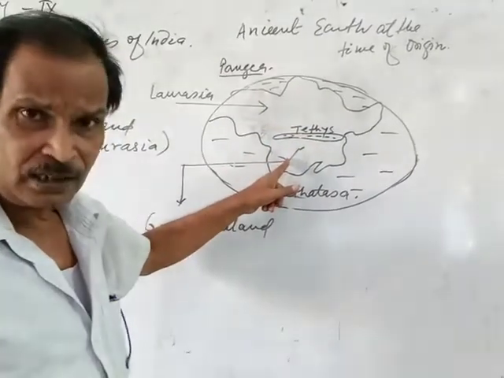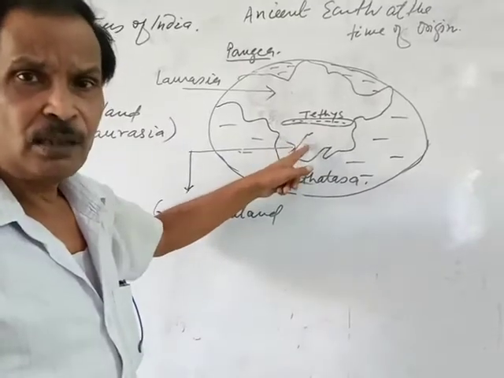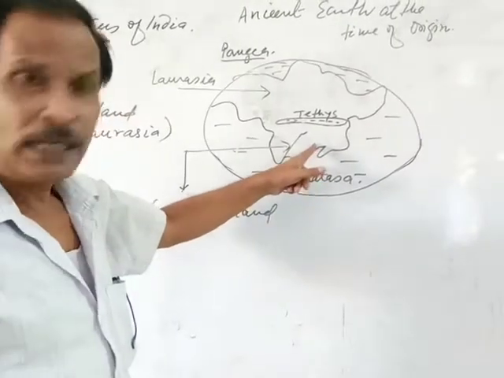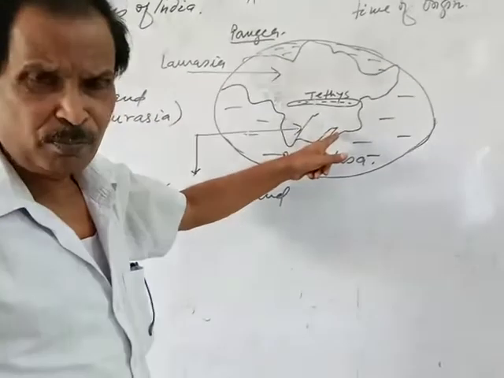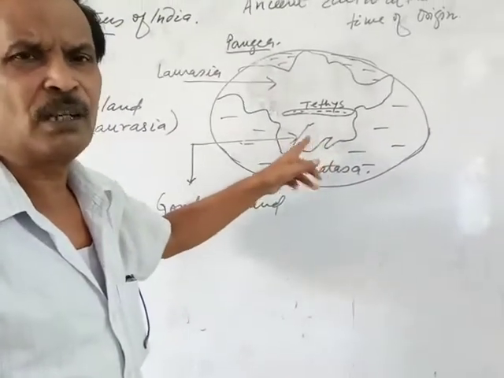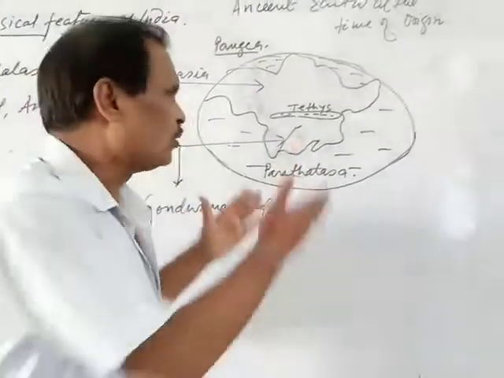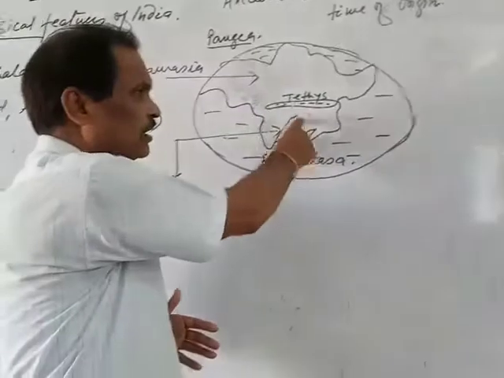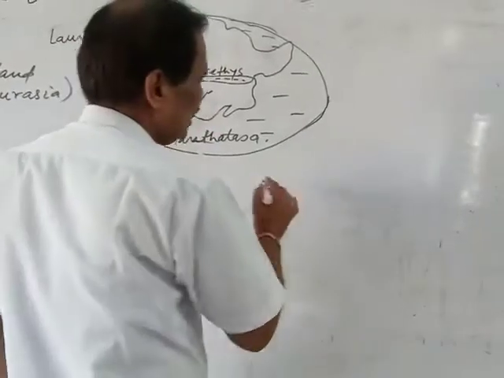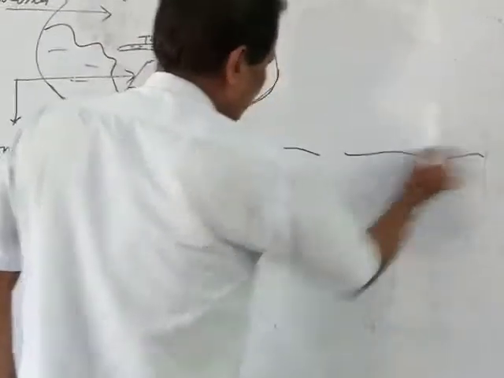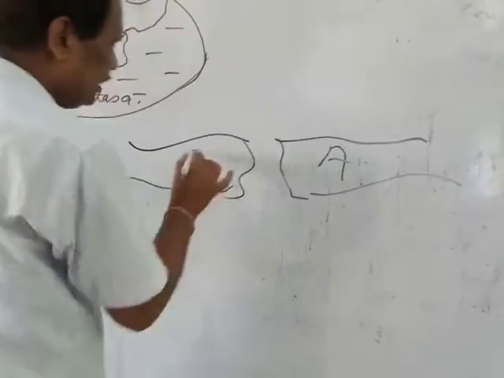The southern part, Gondwana land, divided into Africa, South America, Peninsular India, and the Southeast Islands group, that is Indonesia, Malaysia, Java, Sumatra, Borneo, Manila, Philippines, Hong Kong, Thailand, Myanmar, etc. Suppose this was Angara land and this was Gondwana land.